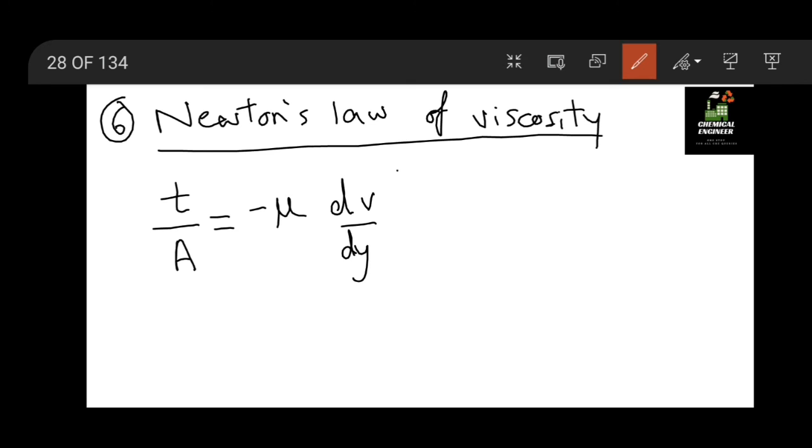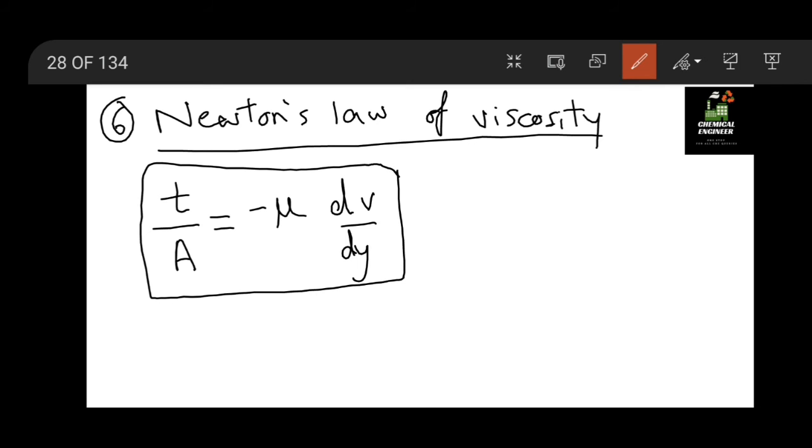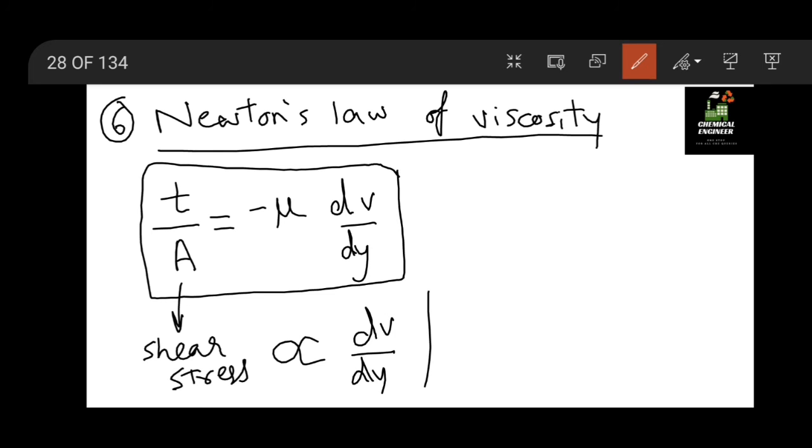Okay, so in the y direction, suppose there is a change in velocity, then the shear stress is directly proportional to the velocity gradient. That is known as Newton's law of viscosity.